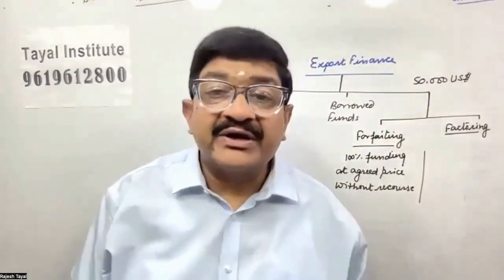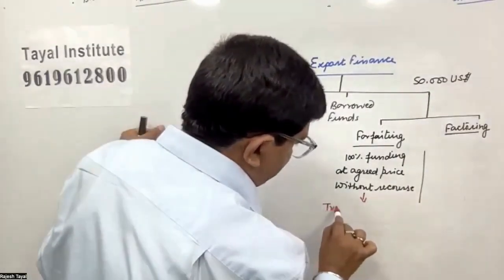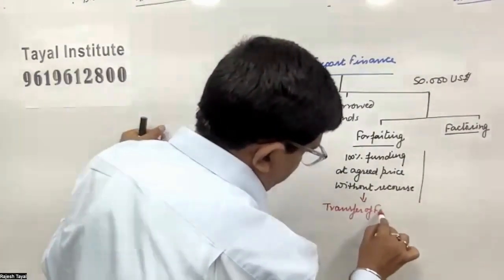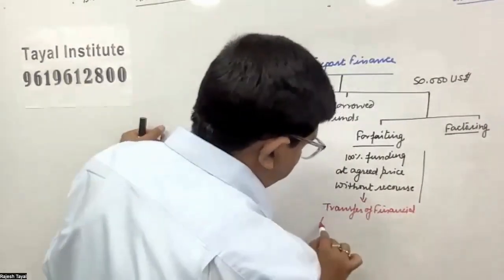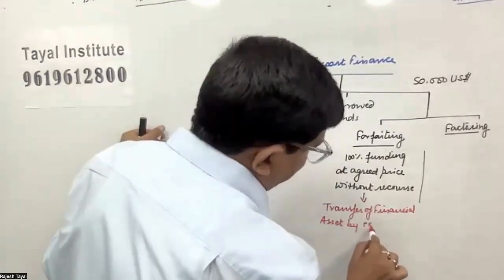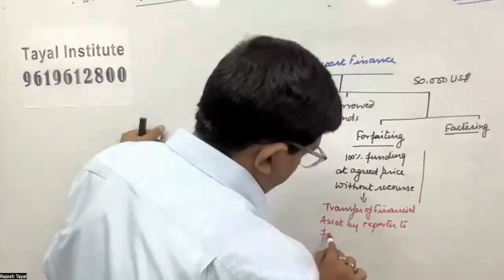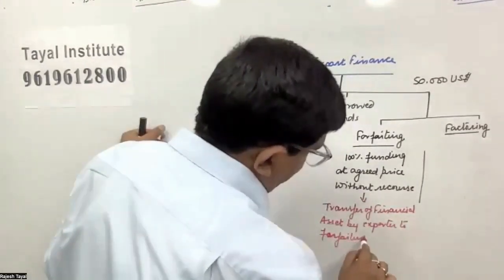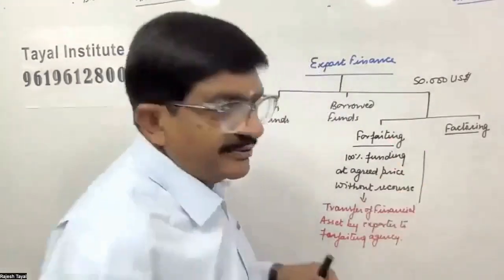In simple words, you can understand that this is a transfer of financial asset by the exporter to a forfeiting agency or person.